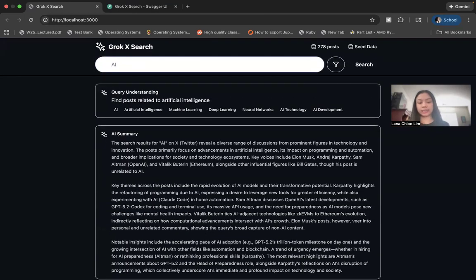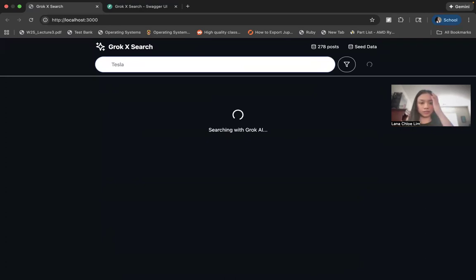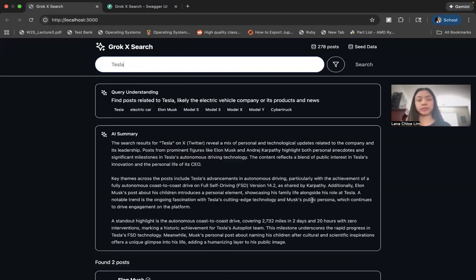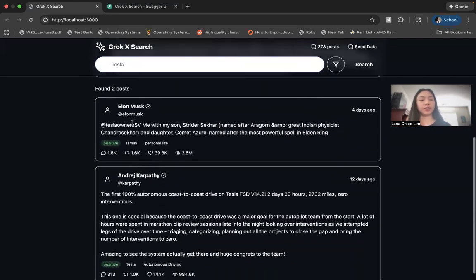It also has Boolean logic. So if we search for Tesla, let's just wait for this to load. It finds two posts.